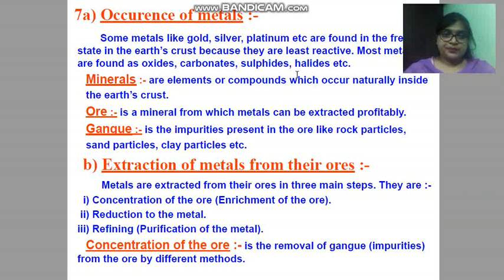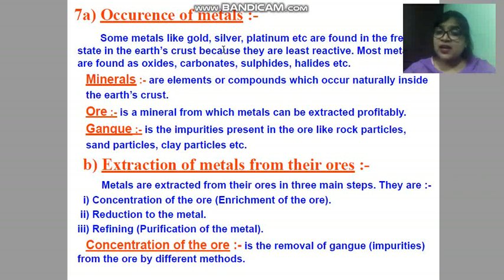Now see children, some metals like gold, silver, platinum, you all are well known about the reactivity series. The series in which metals are arranged in their decreasing reactivity. Here you have seen that gold, silver, platinum are the least reactive elements. They are found in free state in the earth crust. Free state means, children, in uncombined form, or you can say in elementary form.